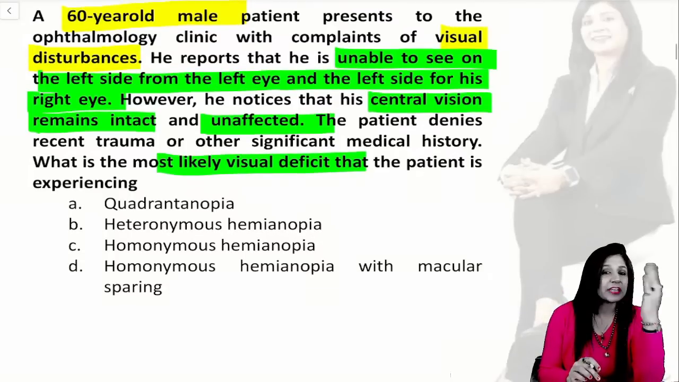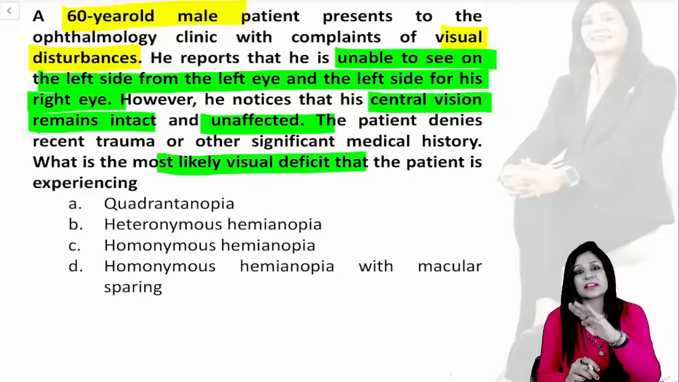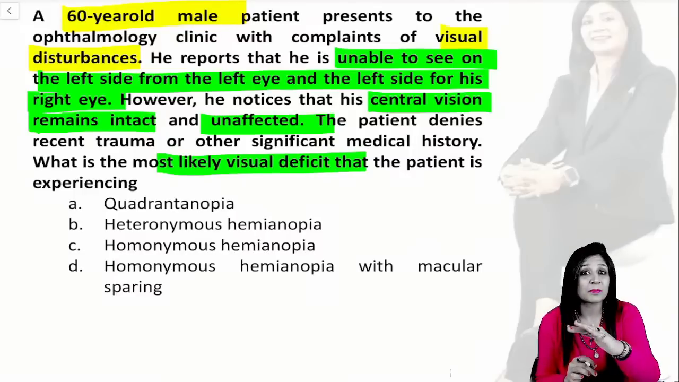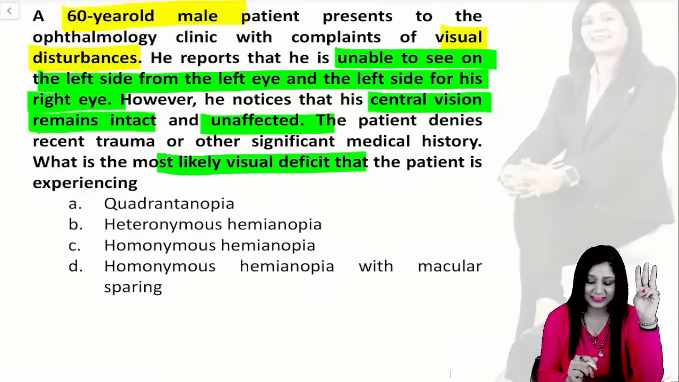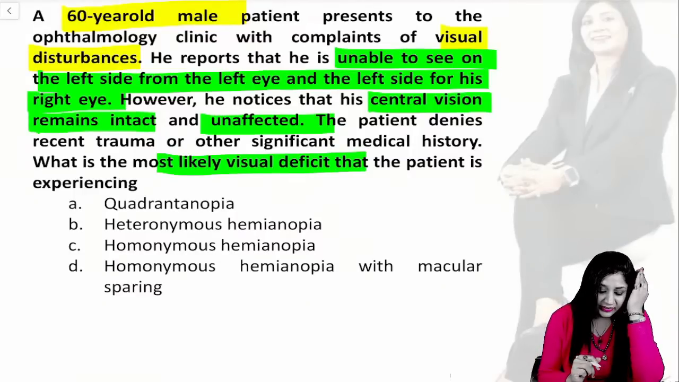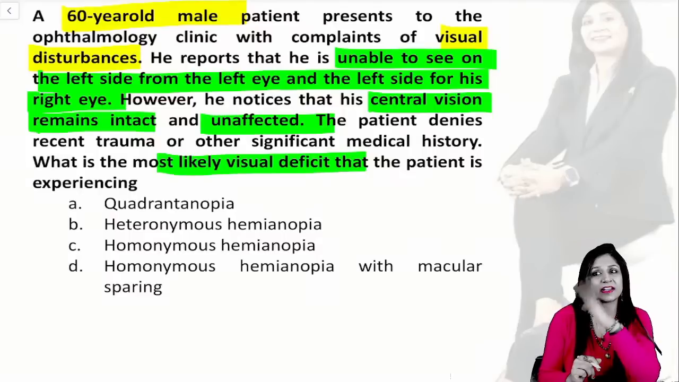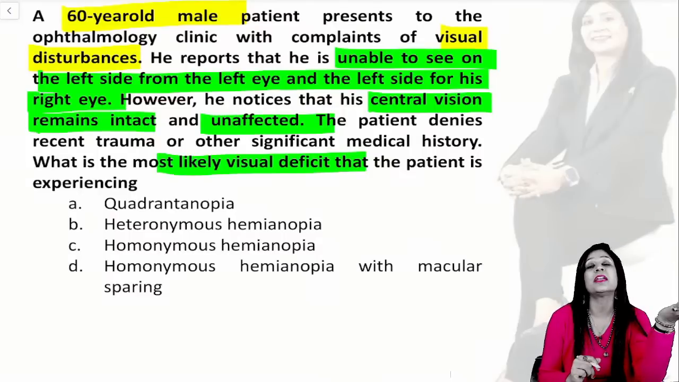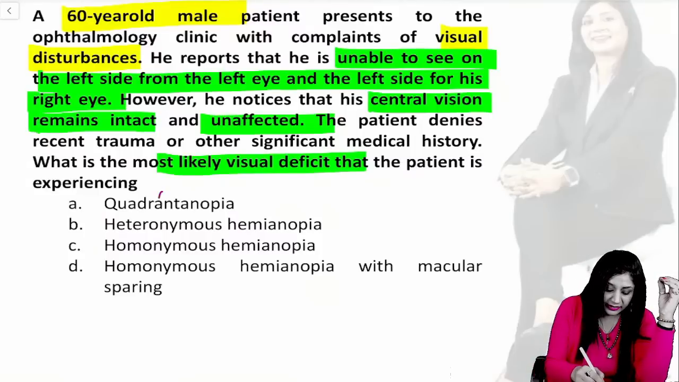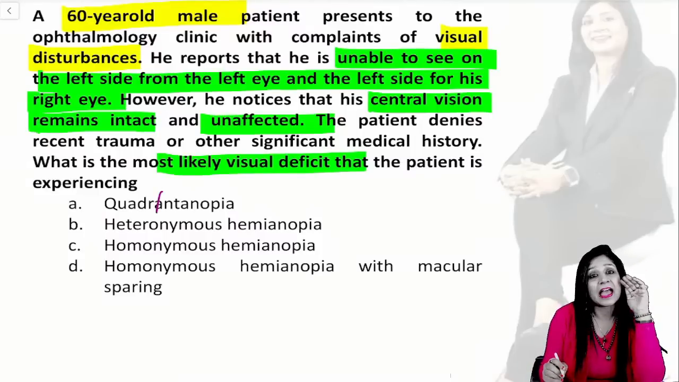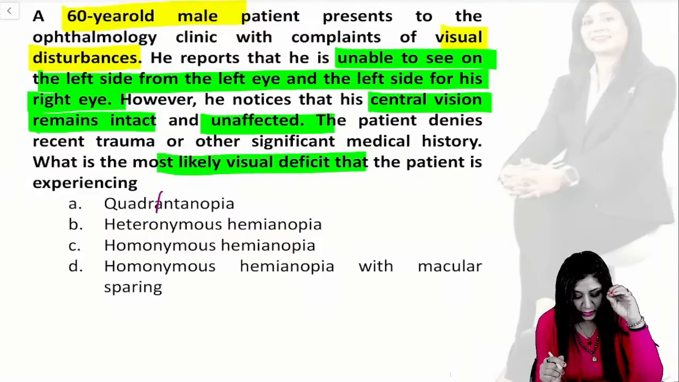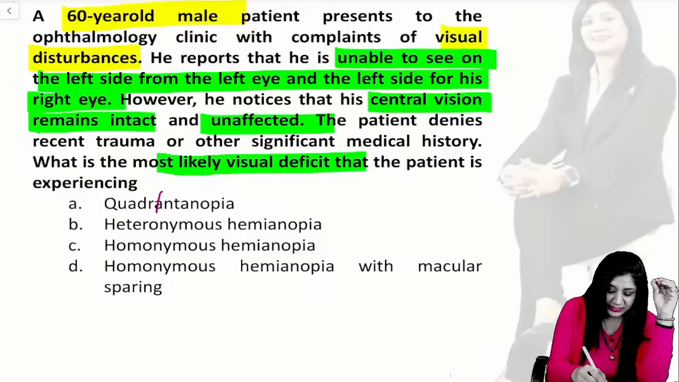Is it a left-sided defect? Is it a right-sided defect? Is it homonymous? Is it heteronymous? And do we have something else also? So is it a quadrantanopia? Left side of both the eyes. See, we have two sides of the eyes, right side and left side. So half of the vision is gone. Left side has gone. So it is not quadrantanopia. Okay, it is the hemianopias. Is it C or is it D?